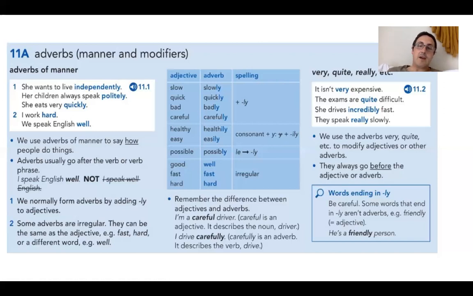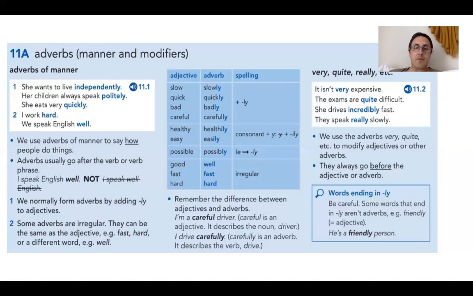If you do have a consonant and a y, you cancel the y and make it I-L-Y. With possible, it becomes possibly. So when you have le at the end, you just make it ly. That's all. And then the irregulars, which are like good becomes well. Fast stays the same, fast. And then hard is hard. And these are irregular adverbs.